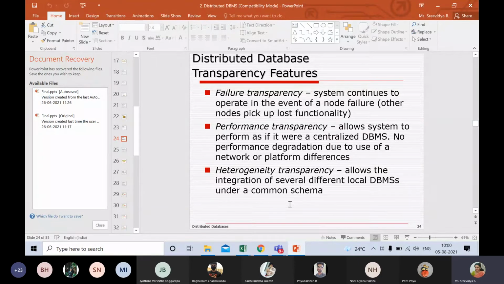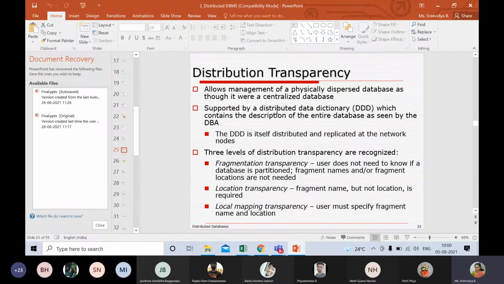So these are the different kinds of transparencies that are present in distributed databases. Besides that, there is also a transparency that is associated with the distribution. There are three different kinds: local mapping transparency, location transparency, and fragmentation transparency.